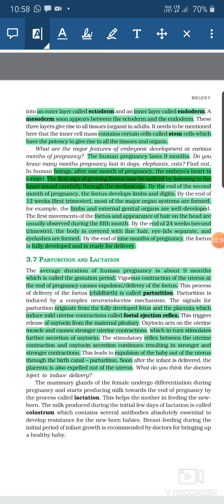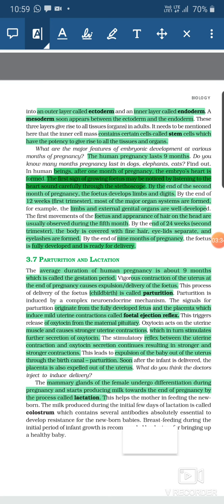Now we'll do the topic lactation. Lactation means the production of milk from the mammary glands. During the 9 months of the pregnancy, the mammary glands undergo cyclic changes, and these changes cause differentiation during the pregnancy. The mammary glands start maturing, and with the end of the pregnancy they start producing milk. So the mammary glands of the female undergo differentiation during pregnancy and start producing milk towards the end.